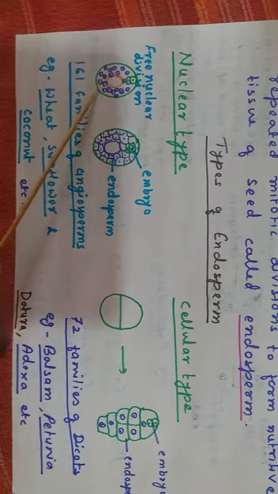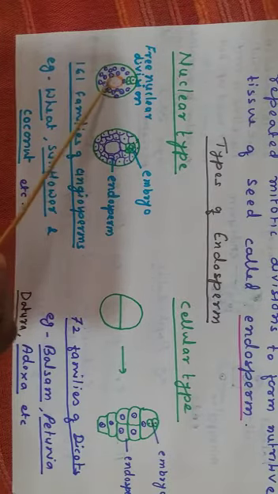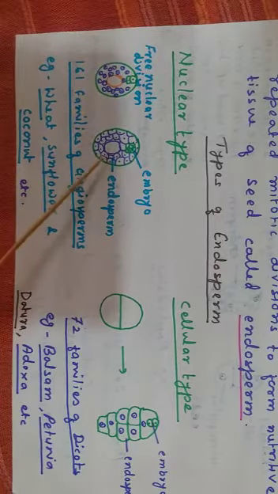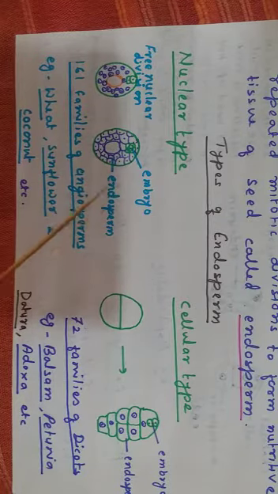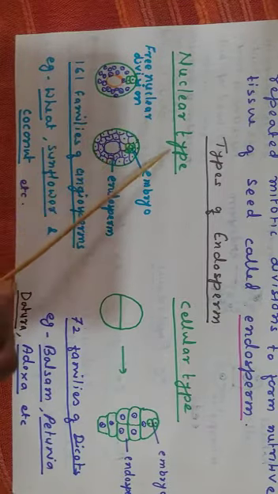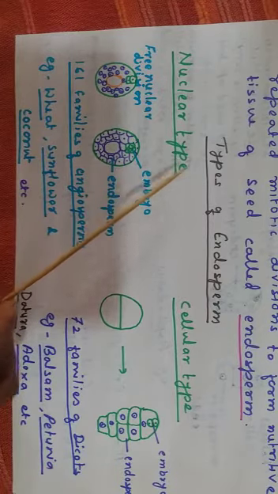These nuclei travel toward the periphery, and a large central vacuole is formed in the center, so that all these free nuclei are pushed toward the periphery. After some time, at maturity, wall formation takes place and a cellular endosperm is developed. But since the development of endosperm is by free nuclear division, it is called the nuclear type of endosperm. Nearly 161 families of angiosperms form nuclear type of endosperm.